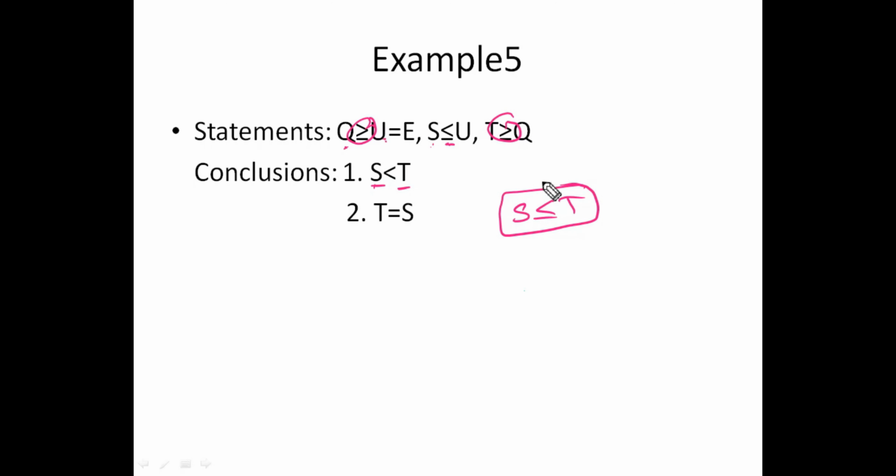Okay. So in the first conclusion there is a less than. In the second conclusion there is an equal to. Directly we can say this answer will be yes, either or. For the same pair of elements, individually each will fail because we have less than or equal to, but here only less than, here only equal to. So the answer is either or. So practice more questions on inequalities.